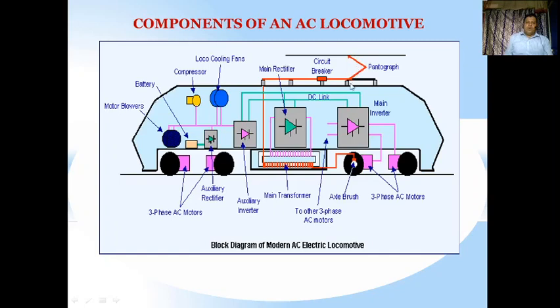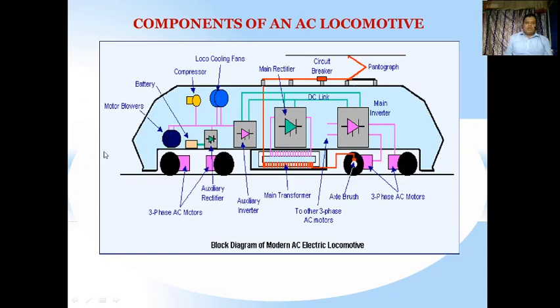From the pantograph we are going to the power circuit of the locomotive. If you observe, here is a pantograph in orange color, and from that the power circuit is being shown here, which consists of the main transformer, the axial brush, the main inverter, the DC link, as well as the auxiliary inverter. These are three-phase AC motors and auxiliary rectifiers, and three-phase AC motors are also there, as well as some motor blowers and battery, compressor, cooling fans, as well as circuit breaker.